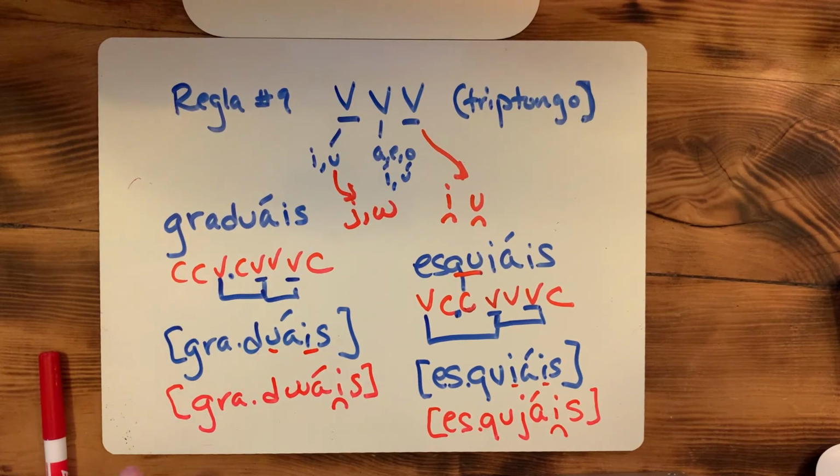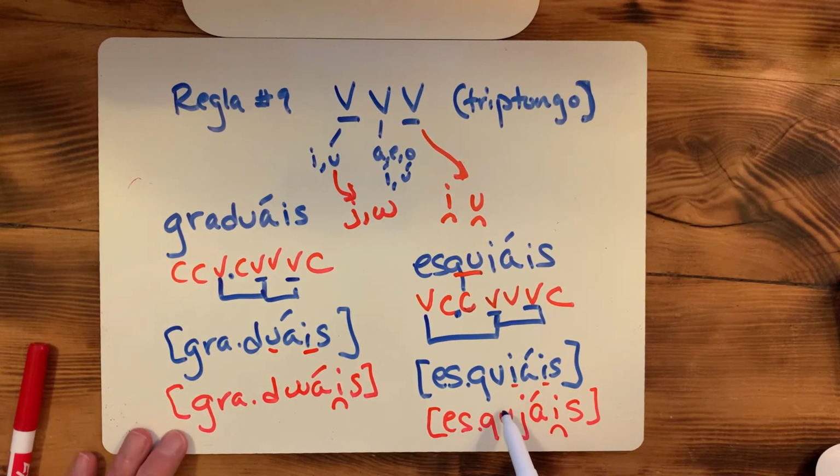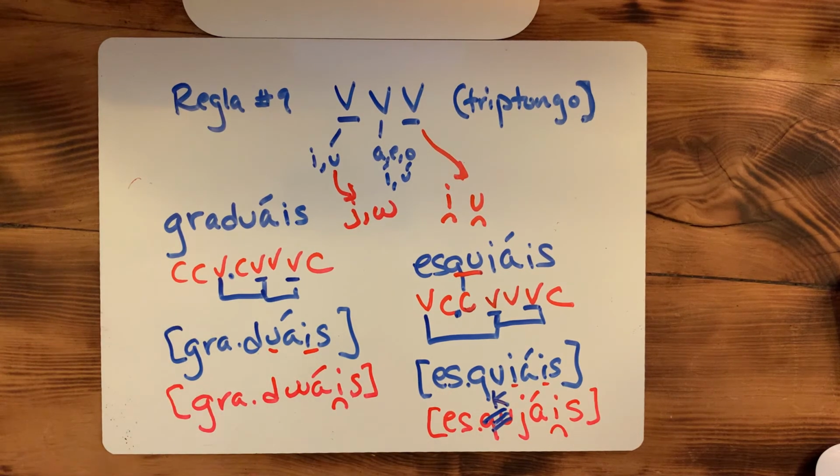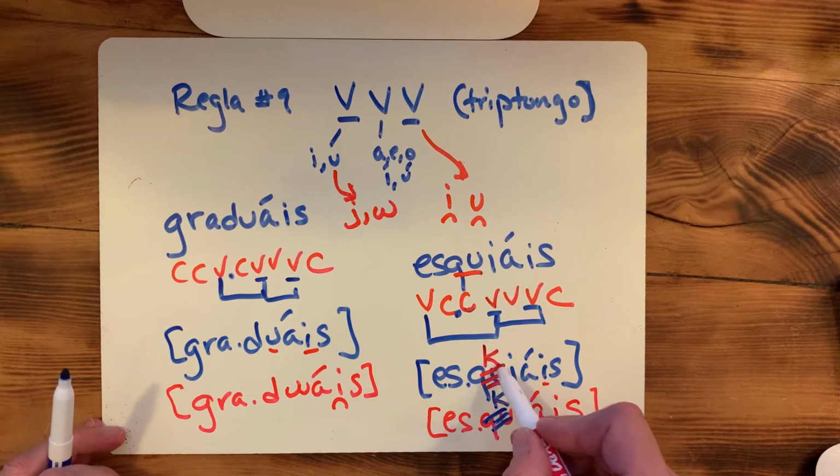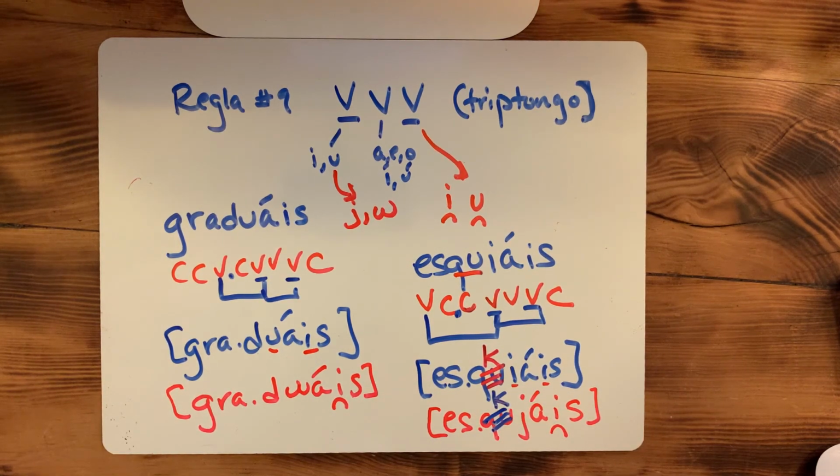And then you're going to take one more step. QU changes to a K. You could have done this change earlier, doesn't matter. You could have done it up here. But as long as you take the time to change that.